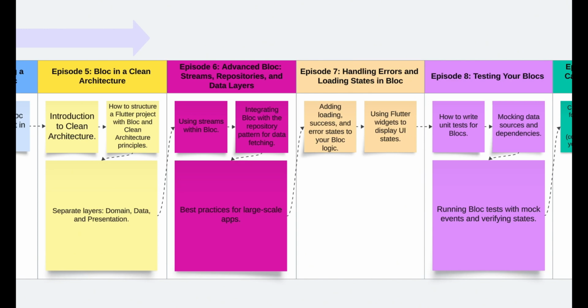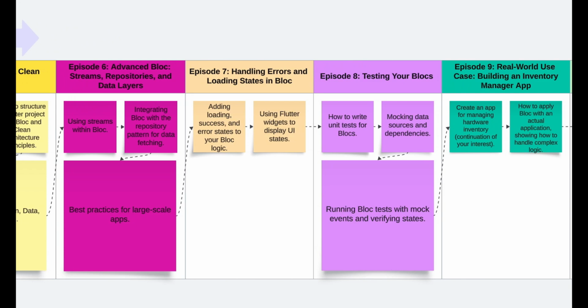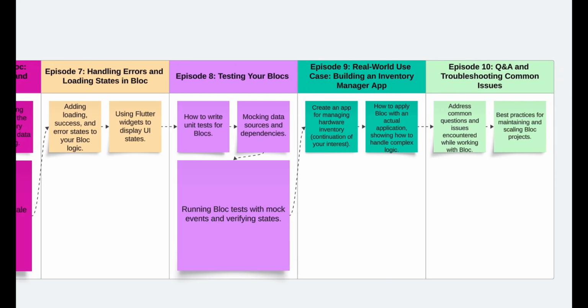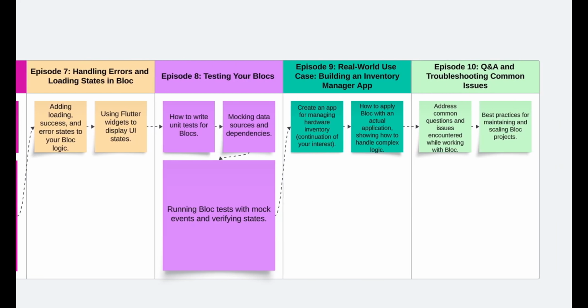Episode 7, Handling Errors and Loading States in Bloc. Learn how to manage different states like loading, success, and error in your app's UI with Bloc. Episode 8, Testing Blocs. We'll cover how to write unit tests for your Blocs, ensuring your business logic works as expected.